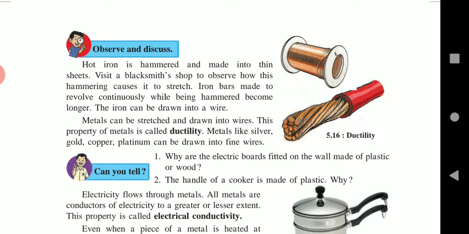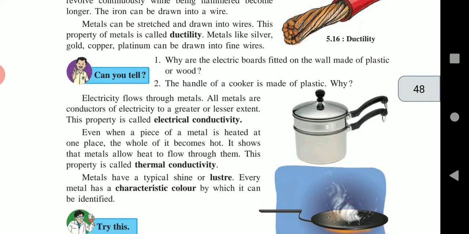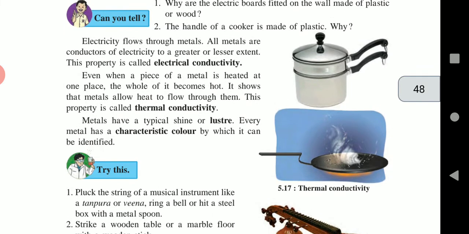Third property is electrical conductivity. The property to carry electricity is called electrical conductivity. Electricity flows through the metal, and all metals are good conductors of electricity, showing that electricity flows through metals. Next property is thermal conductivity. The property to carry heat is called thermal conductivity. All metals are good conductors of heat, showing that heat flows through the metal.